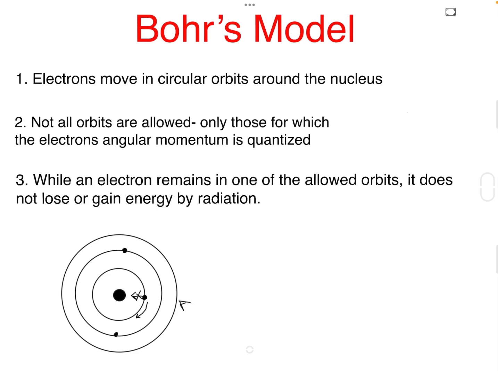Energy is only absorbed or emitted when electrons jump from one orbit to another, and the energy of the emitted or absorbed photon equals the difference between these two levels. So that energy is proportional to the difference in energy between the two levels. Together, these postulates explain the discrete spectral lines of hydrogen by showing that only specific energy transitions are possible, laying the foundation for modern quantum theory.